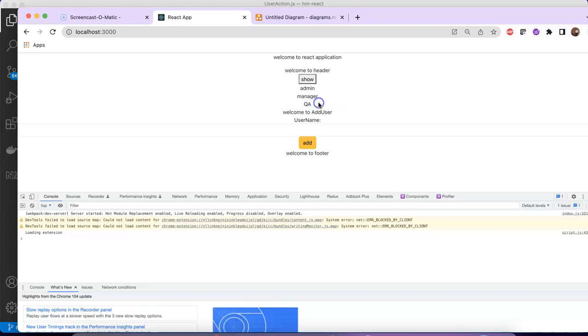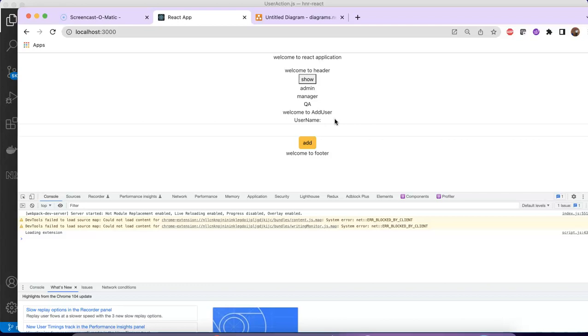So just think about this button is available in another component and this array is available where? In another component. So these are two different components. So how are you going to affect the state of another component based on what data you have? That is something I want to show you now.